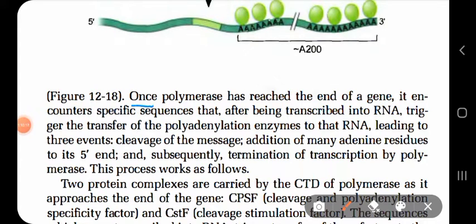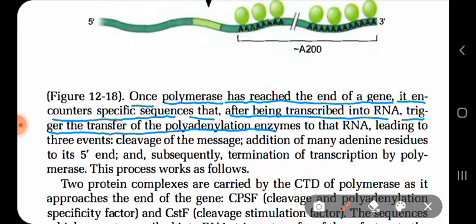It is saying that once RNA polymerase has reached the end of the gene, it encounters a specific sequence that, after being transcribed into mRNA, triggers the transfer of polyadenylation enzymes to that RNA, leading to these three events.